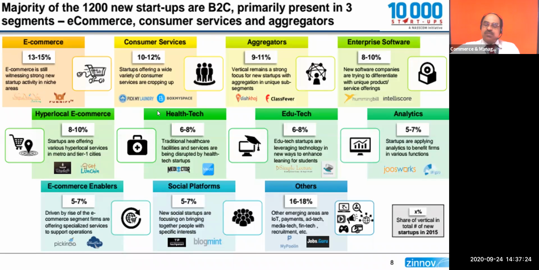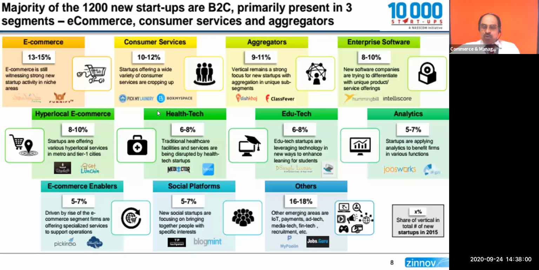Enterprise software, especially only for the software. Business process outsourcing, another 8% is coming. Hyper local business, a new concept. Hyper local, Swiggy is a very good example. You can sit in your home and order, which is a combination of physical service plus app-based service. Hyper local e-commerce, we used to call it big. Amazon is also one type of hyper local nowadays, but Swiggy is doing hyper local e-commerce.